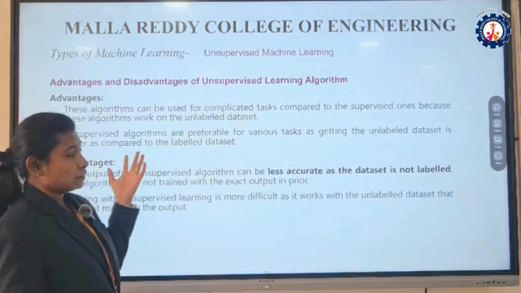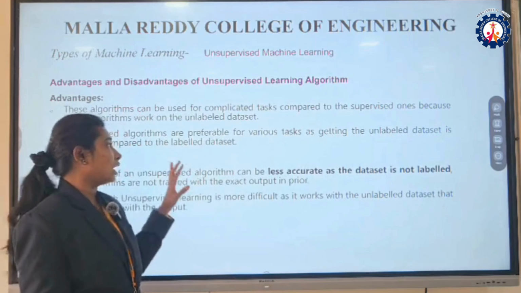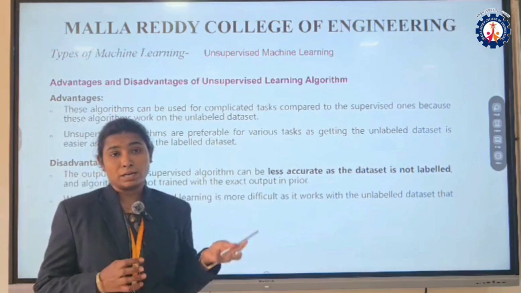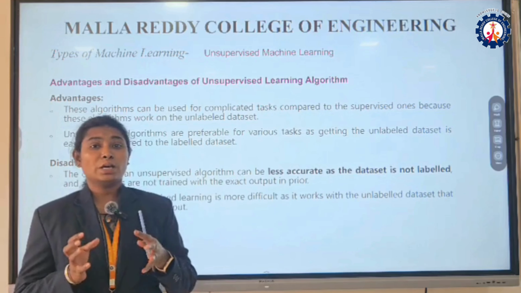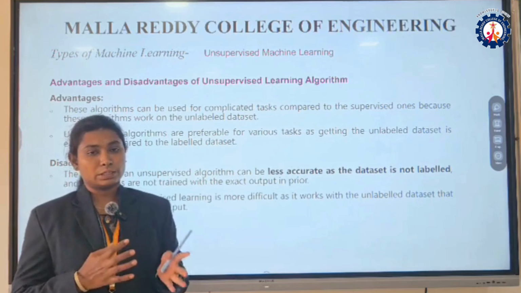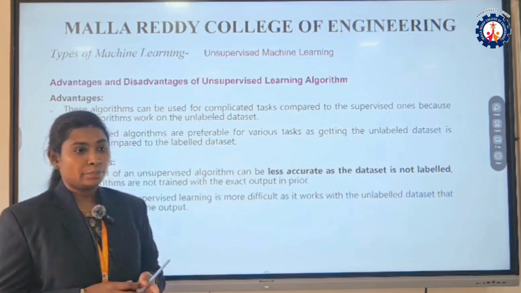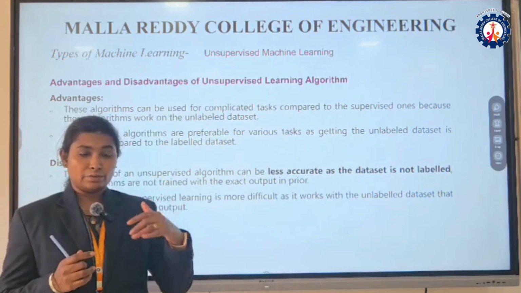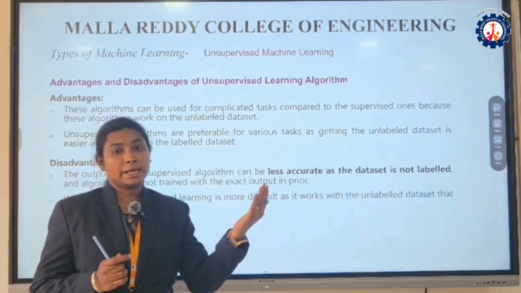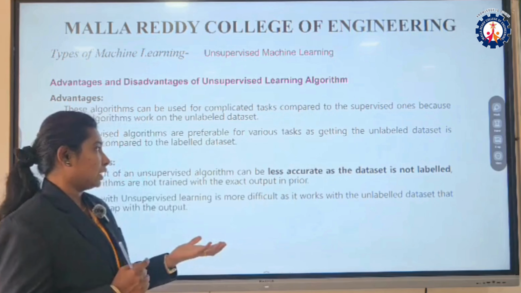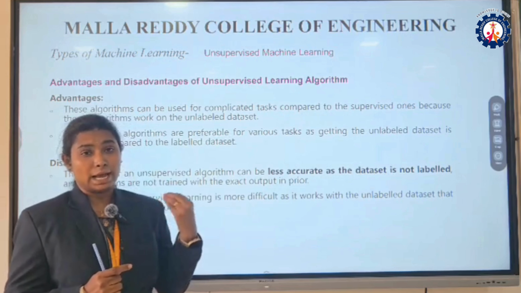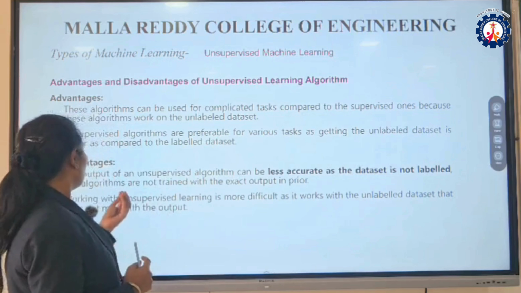In unsupervised learning we have advantages and disadvantages. What are the advantages? How are we going to use unsupervised learning? Generally we use it in real time. We take the raw data and convert it into actual data, that is labeled data. That is one advantage. And we are using algorithms on one data set, that is also an advantage.